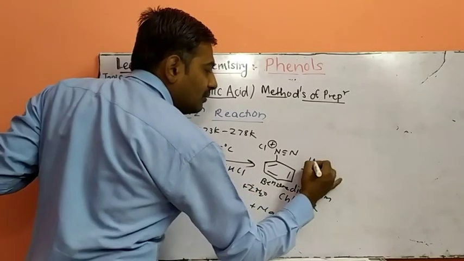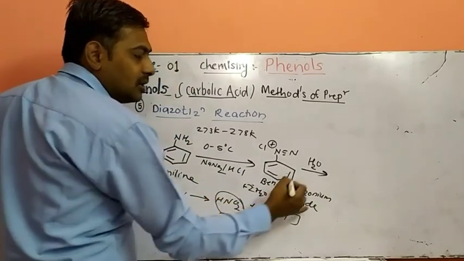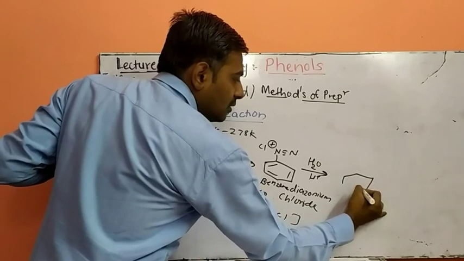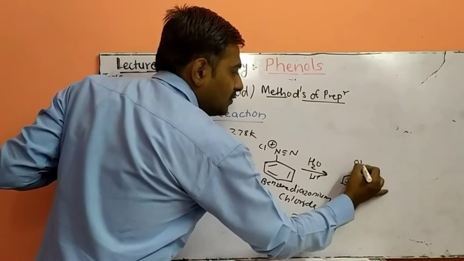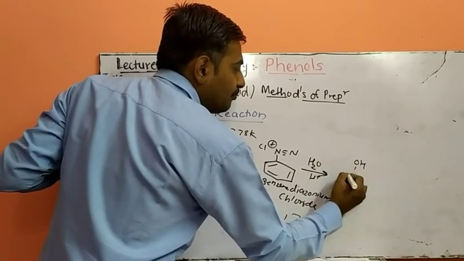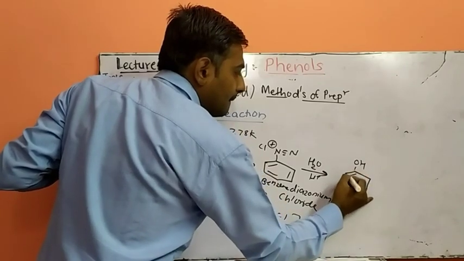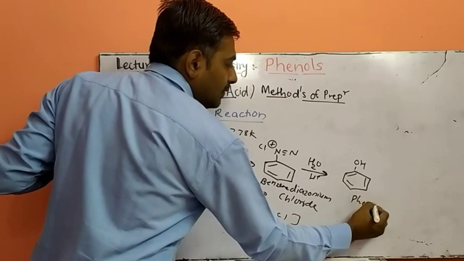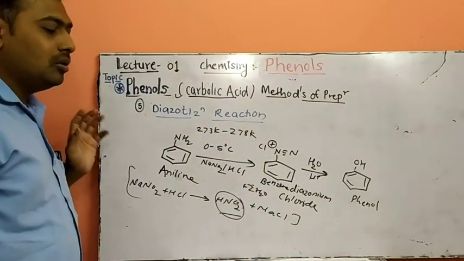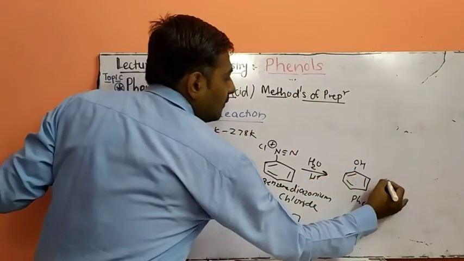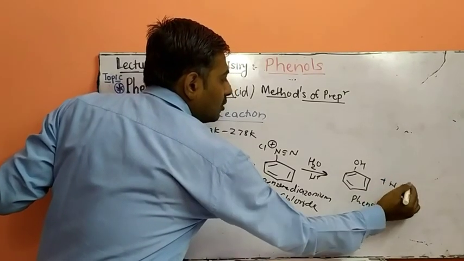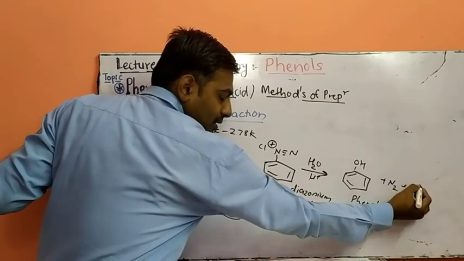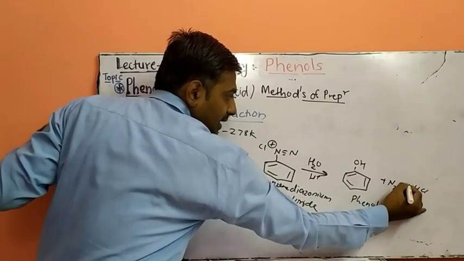When this molecule is reacted with water in presence of H+ ions, that is in H2SO4, it forms phenol as a derivative, plus formation of N2 gas and HCl evolved in this reaction.